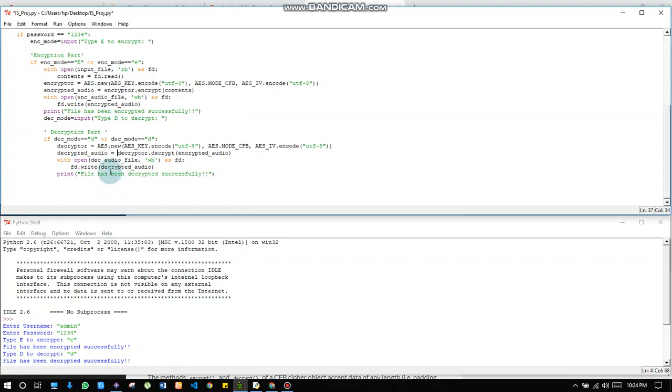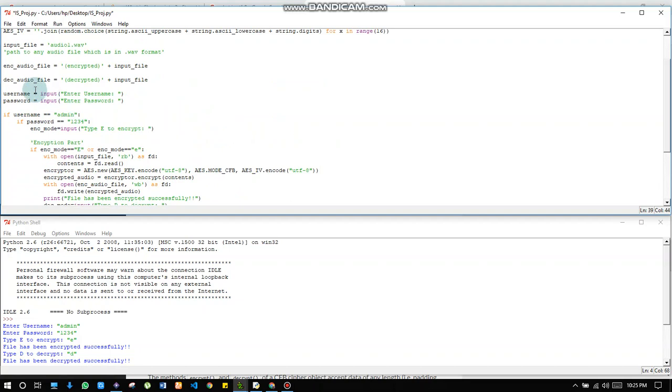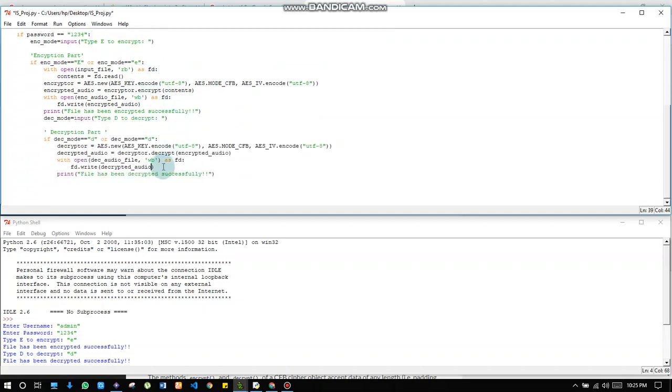So for decrypted audio, it will decrypt the file and open the contents of it, and it will write that particular content into the decrypted audio file, which is given here, and the file will be stored in the same folder, so that we can run the decrypted file.